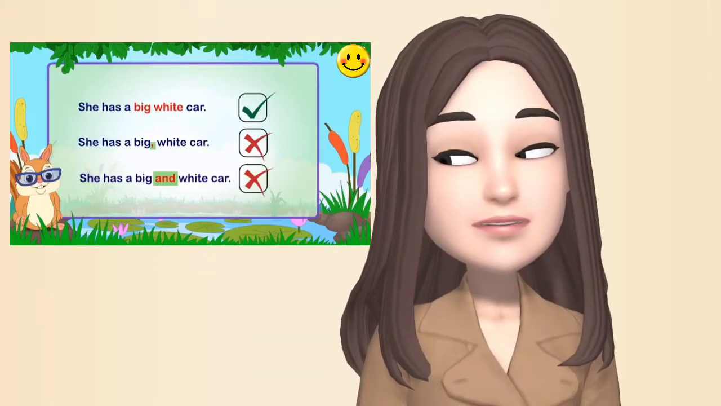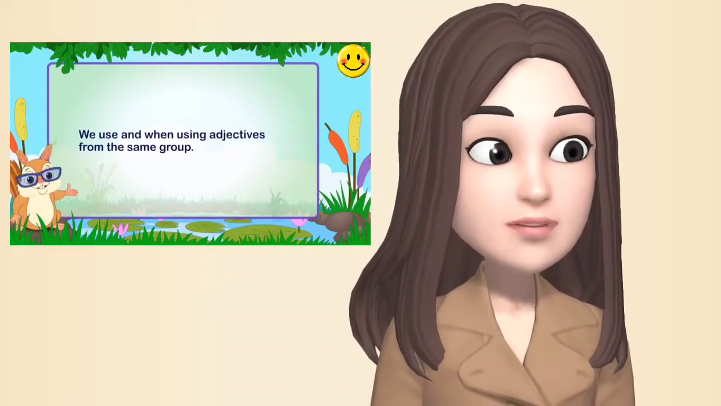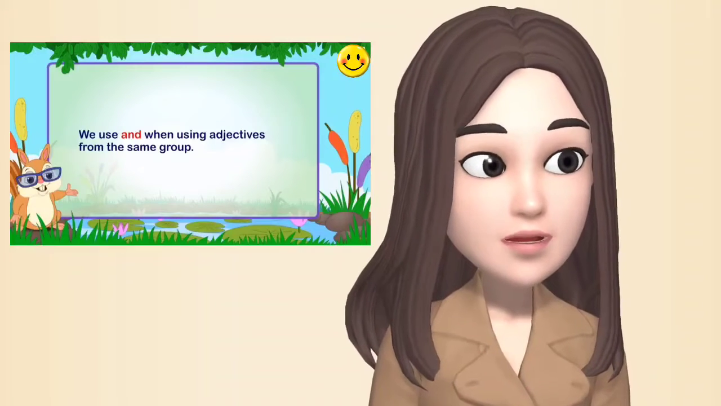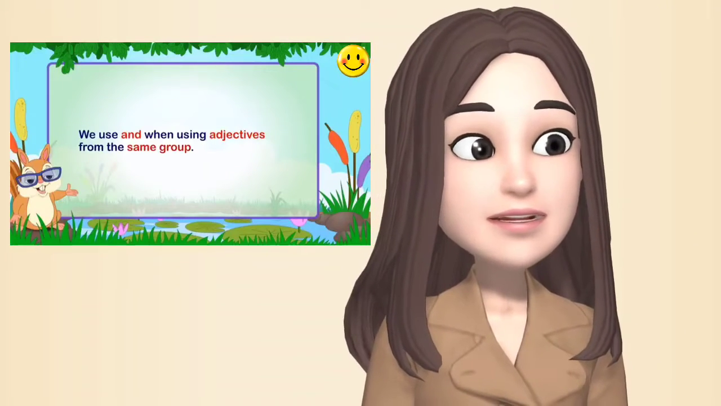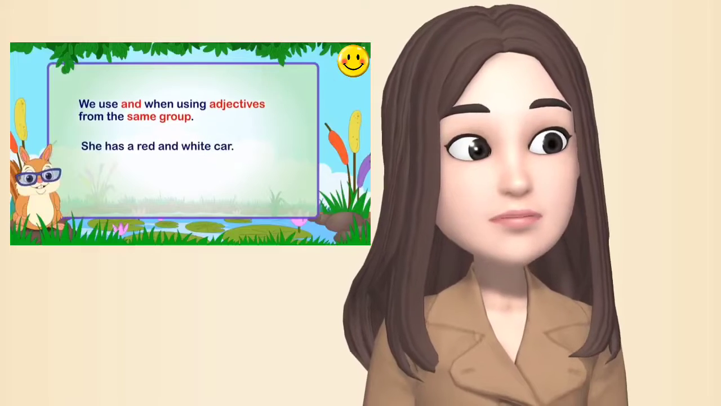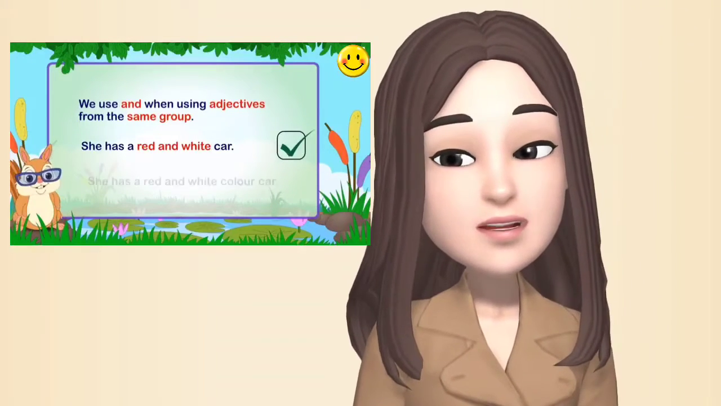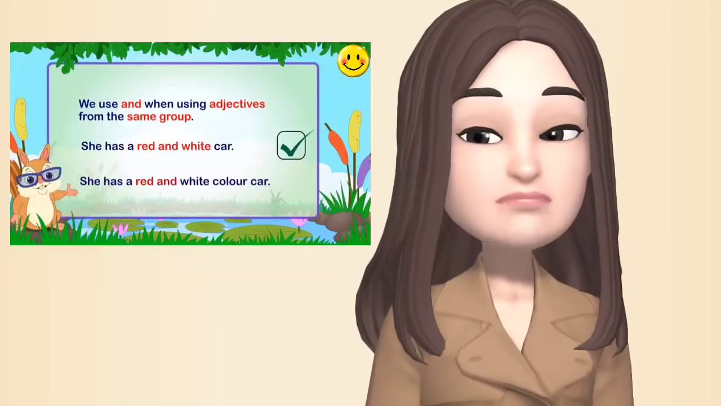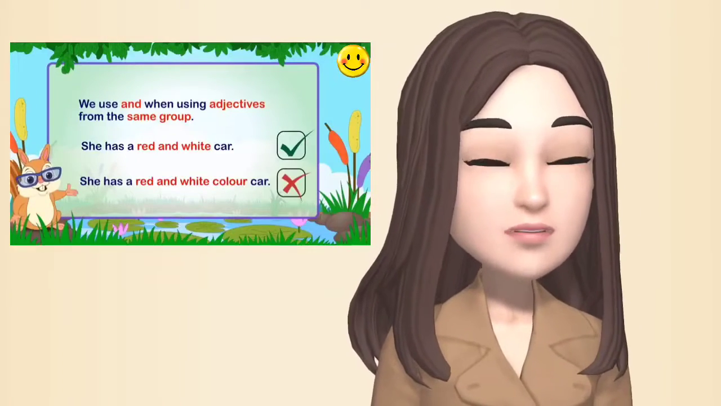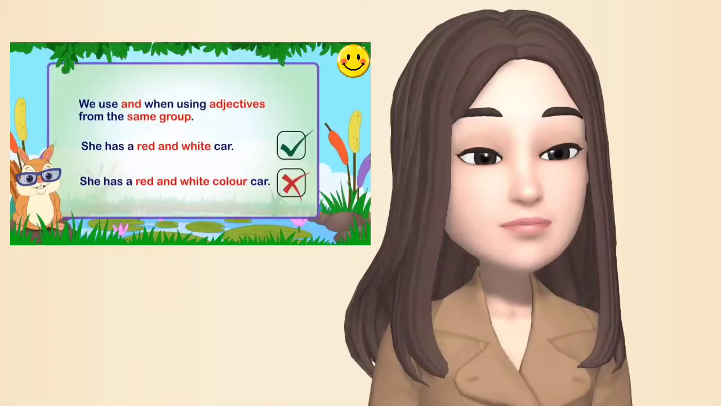We use "and" when using adjectives from the same group. She has a red and white car. Correct. She has a red and white color car. Incorrect.